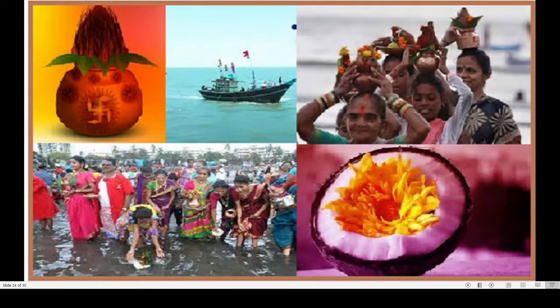In Konkan division, they celebrate Narli Purnima, Holi and Ganesh festival, which are mainly given importance.